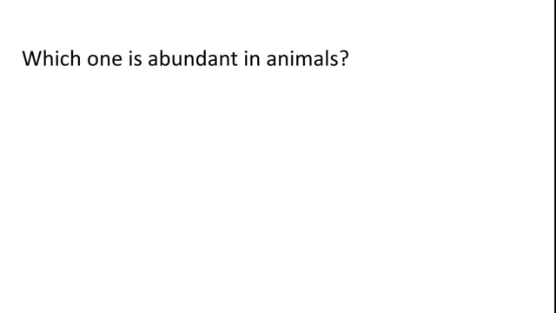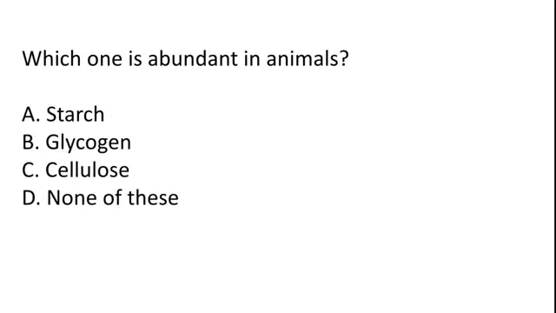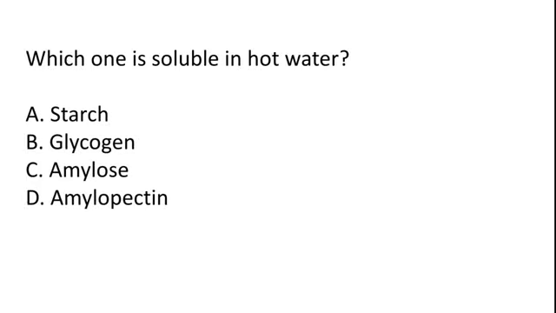Which one is abundant in animals? Starch, glycogen, cellulose, none of these. So the correct answer is option B, glycogen. Which one is soluble in hot water? Starch, glycogen, amylose, amylopectin. So the correct answer is option C, amylose.